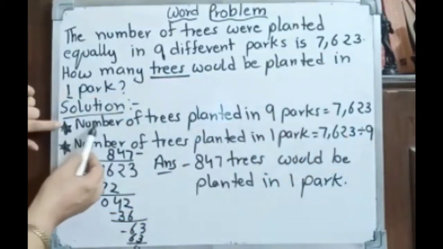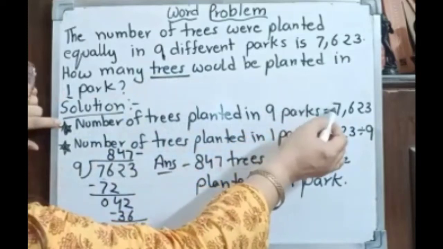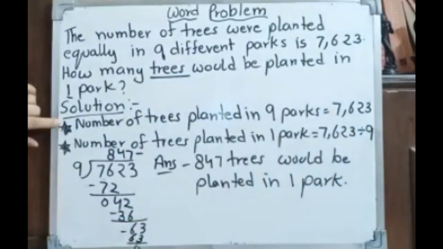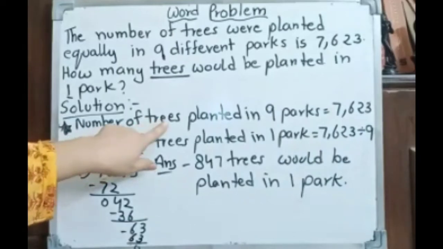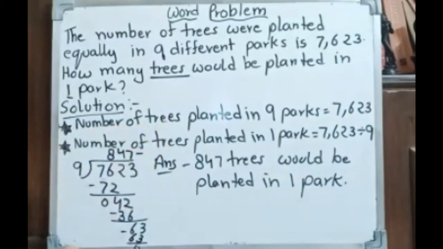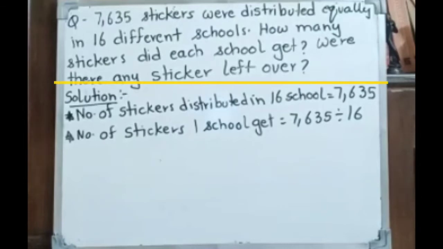So this is the way you write your statement. Number of trees planted in 9 parks is equal to, you have to write only the number there. So we have to start like number of trees. So divide it. If the remainder is there, then the statement answer should be changed. But here we have 847 trees. So it should be like that.